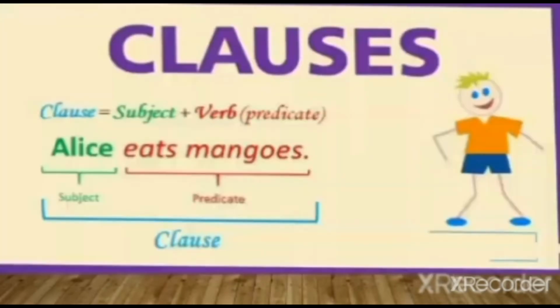So you can see the structure of a clause. A clause is basically subject plus verb. For example, Alice eats mangoes. Here you can see Alice is the subject and eats mangoes is the predicate with the verb eat. So this is a clause.